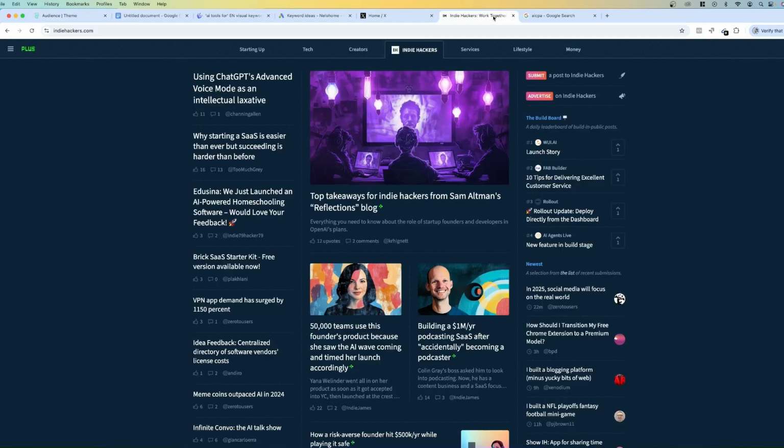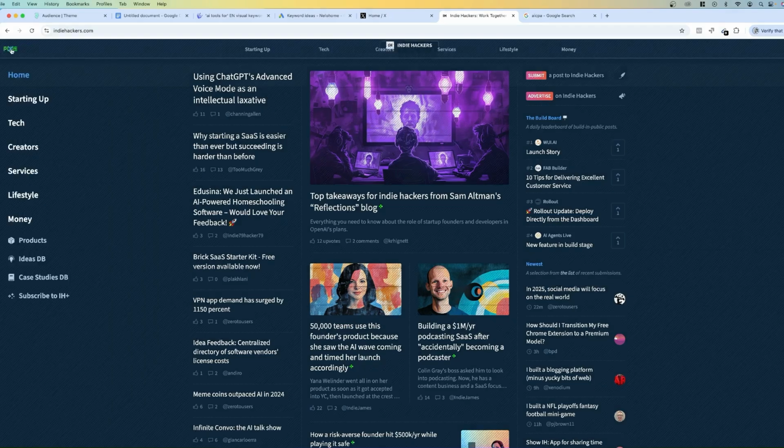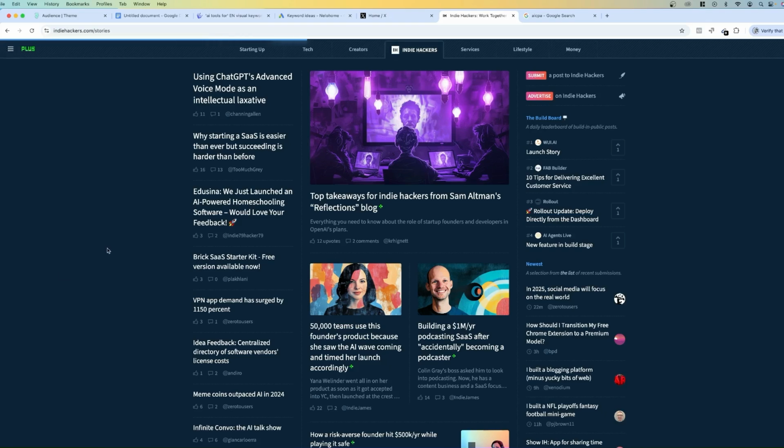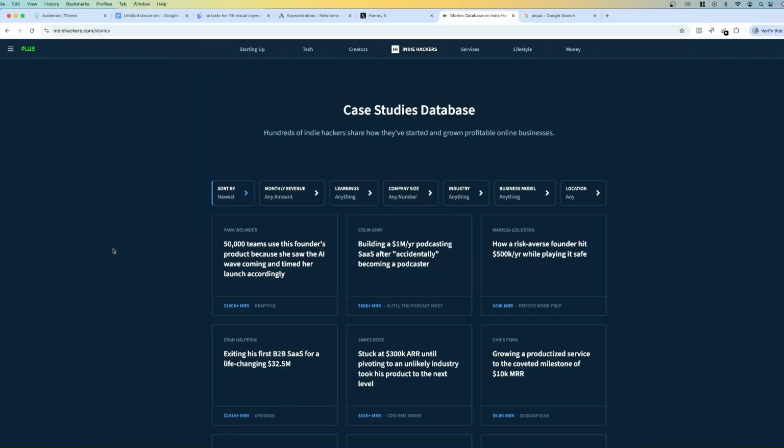Now, the next one to show you is Indie Hackers, and it's a little bit different to the other tools. Indie Hackers is a massive community of developers who are creating their own SaaS companies. They're essentially solo founders. They're indie hackers. That's just a term that was come up with for those types of people. And if you sign up to this website and you go over here on the menu, you can actually look at the case studies and ideas. So if I click on case studies, for example, I'll be able to see right now all the different stories of indie hackers that have built products and are actually winning.